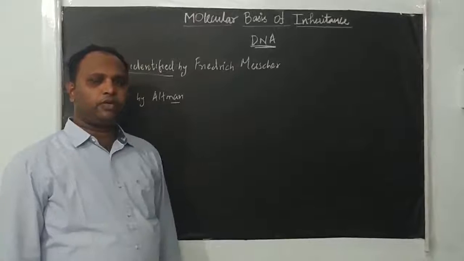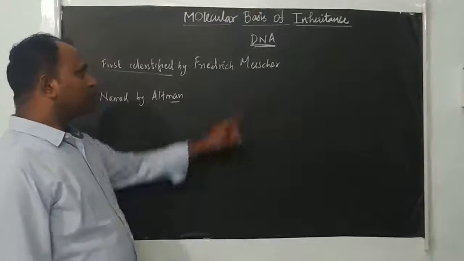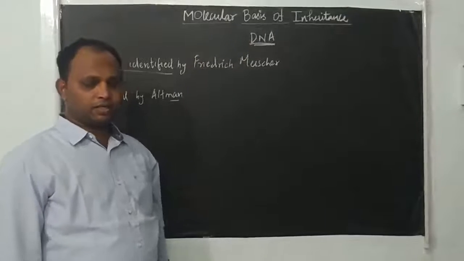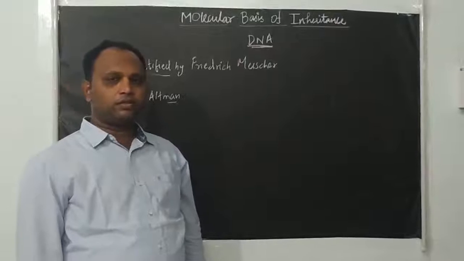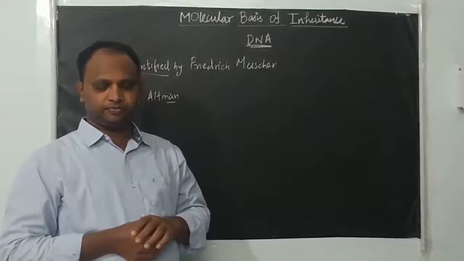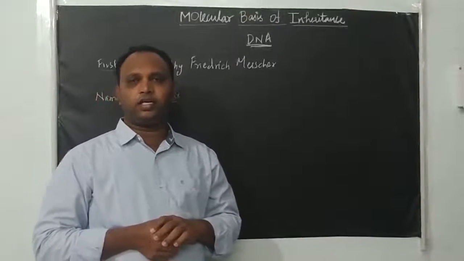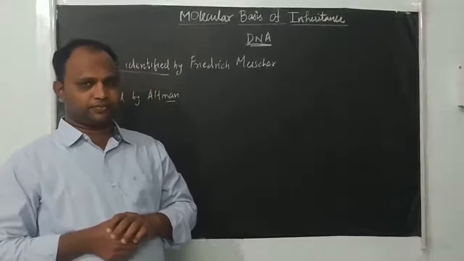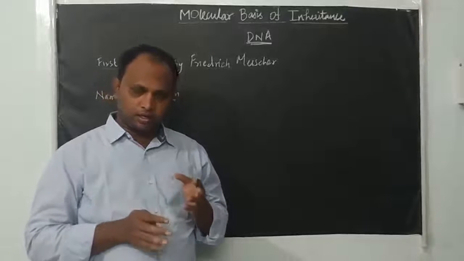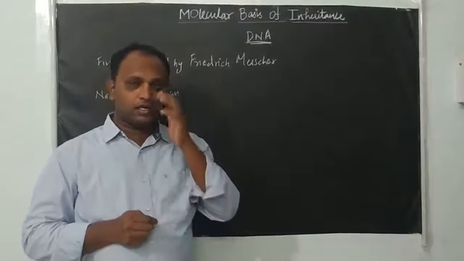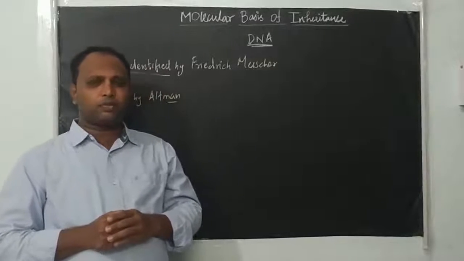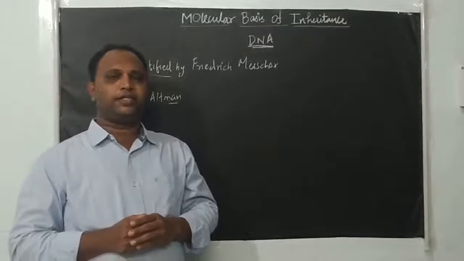So in this video we are going to start a new chapter, molecular basis of inheritance. Here we are going to discuss how molecules change from one form to another within the cells. We know that a cell contains different types of chemical substances. You can categorize them into organic and inorganic. There are many inorganic compounds, but organic compounds are more abundant than the inorganic ones, right?